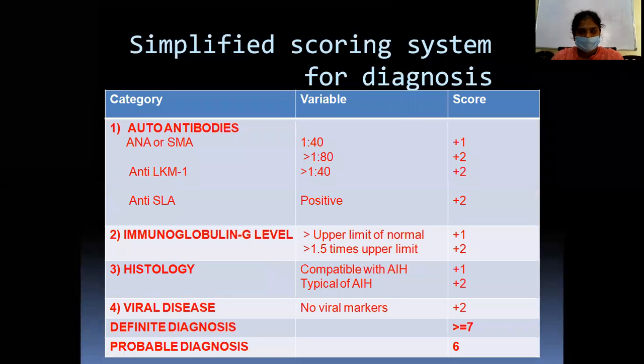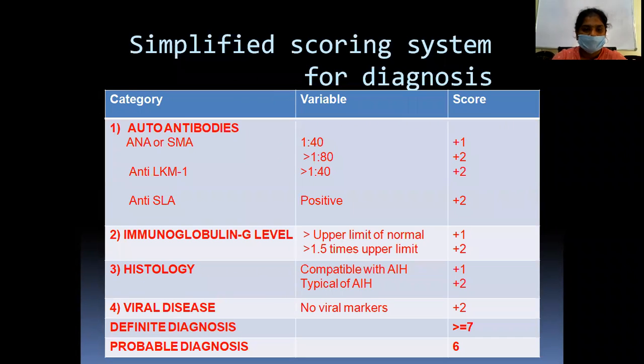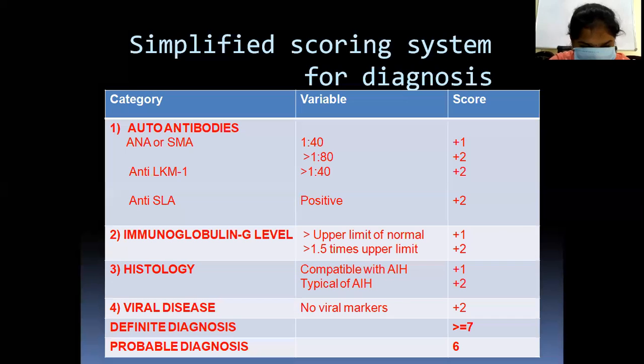So this is the simplified scoring system for the diagnosis. For the autoantibodies, as I said, ANA or SMA at 1:40 is +1. If it is more than 1:80 it is +2. And anti-LKM1, if it is more than 1:40, +2. Anti-SLA positive is +2.